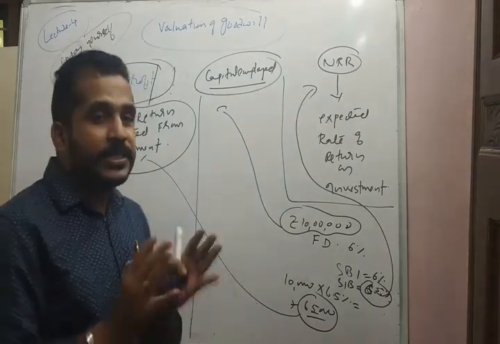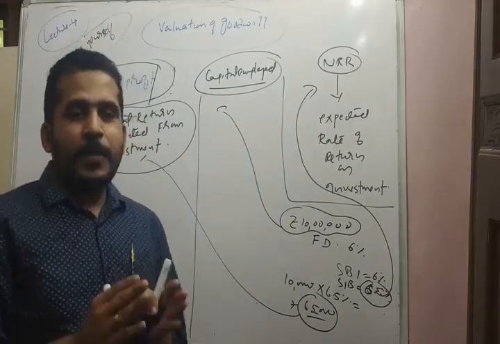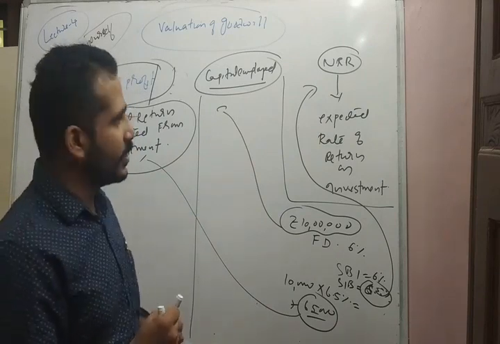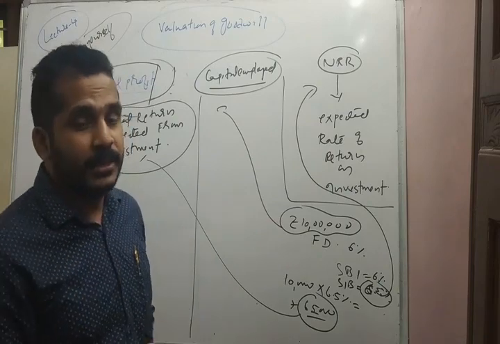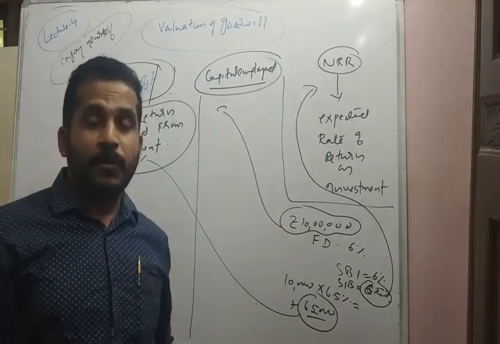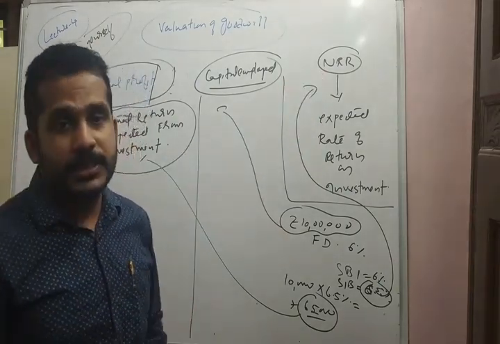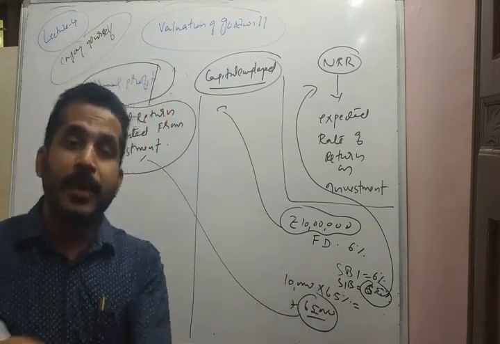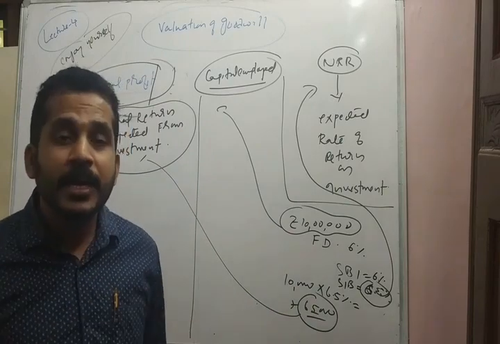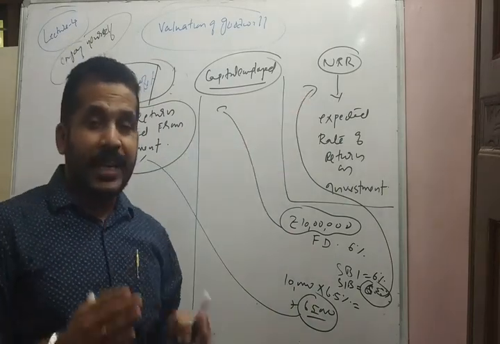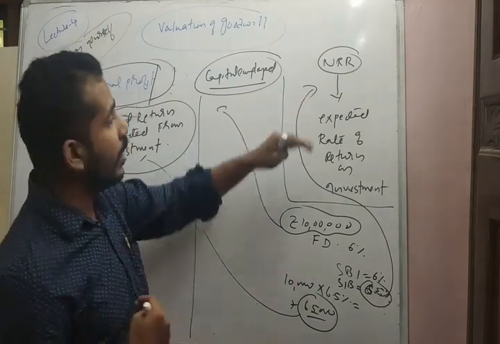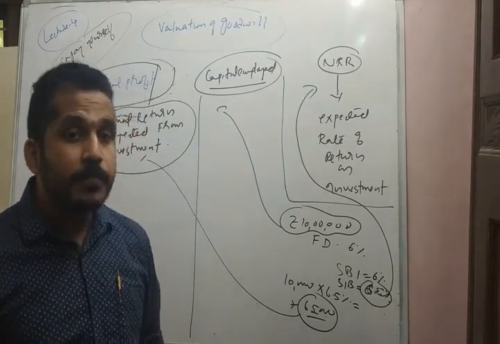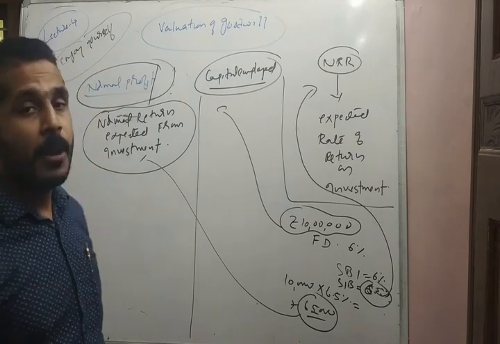So what it means is that capital employed is the amount invested by the person, and he expects a return. That is called the normal rate of return. It may differ from person to person. I chose SIB at 6.5%, some other person chooses some other bank, because his expectation will be different. So the return expected by me is called the normal rate of return, and the return earned by me is called normal profit.